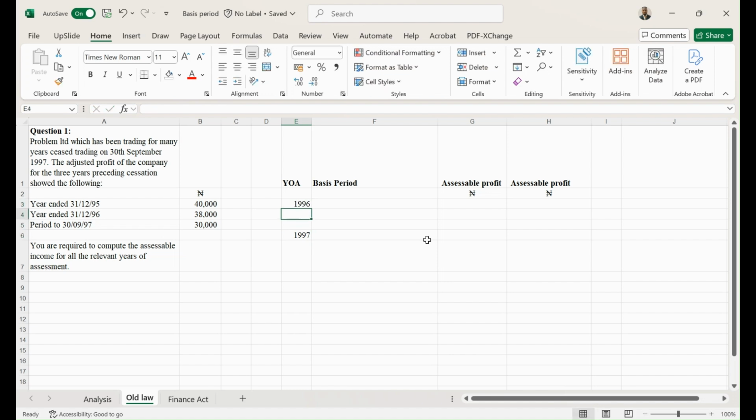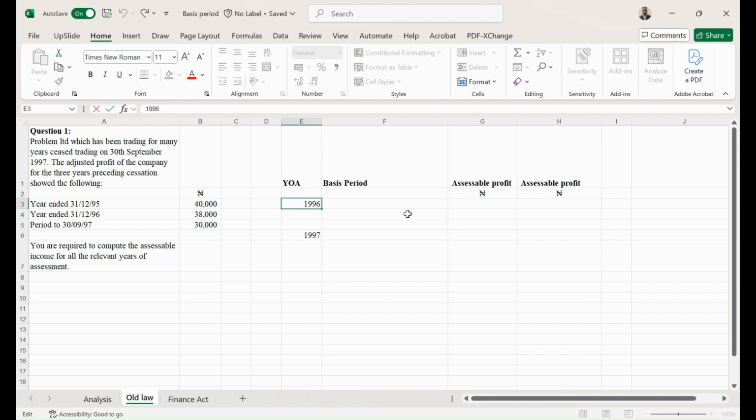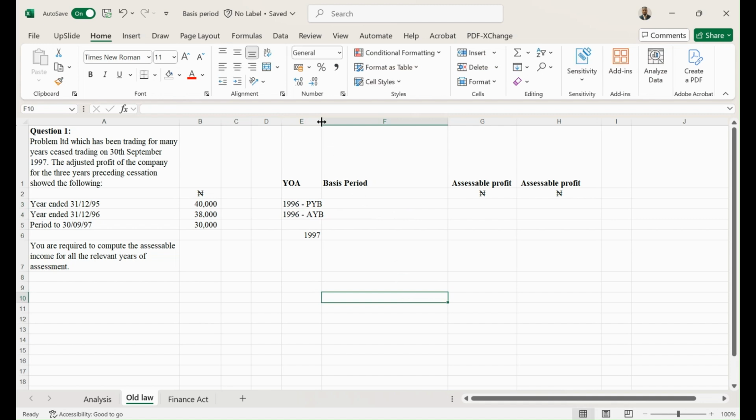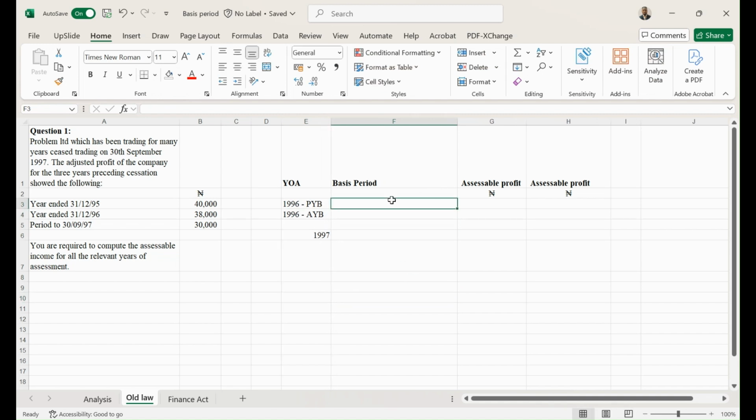So I have 1996. Starting from 1996, I need to determine the basis period on both PYB and actual year basis, and compare whichever produces the highest figure. All right. On the preceding year basis, you know that preceding year basis considers the financial year end of the company.